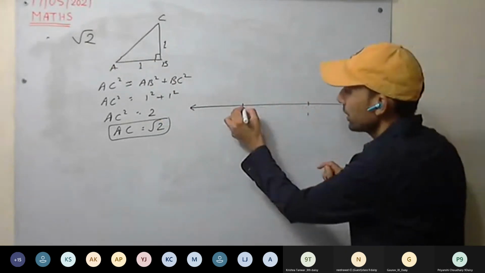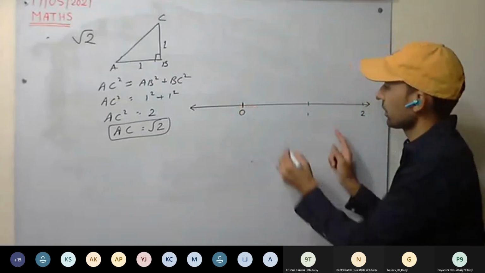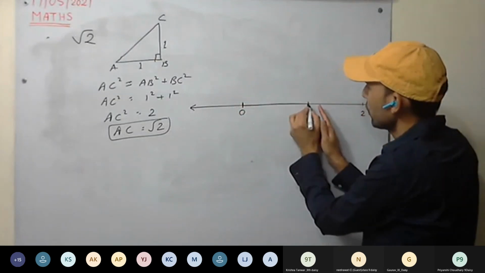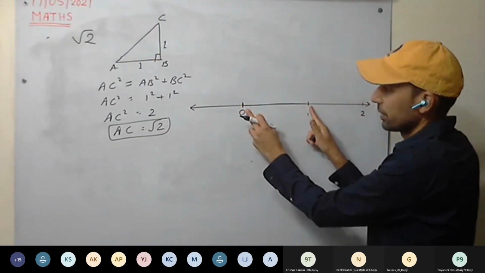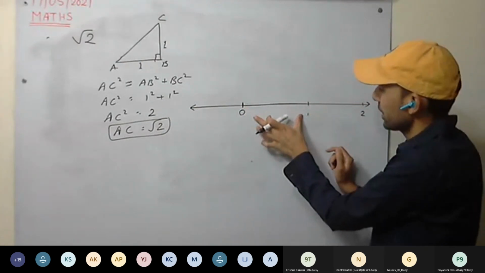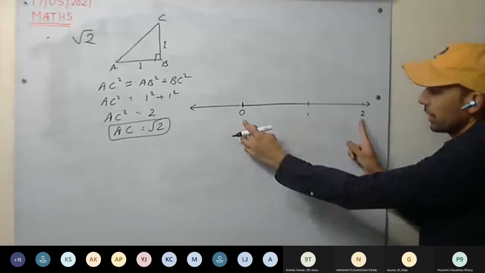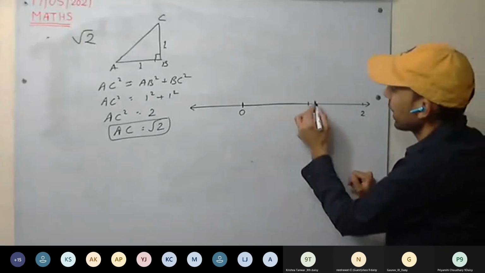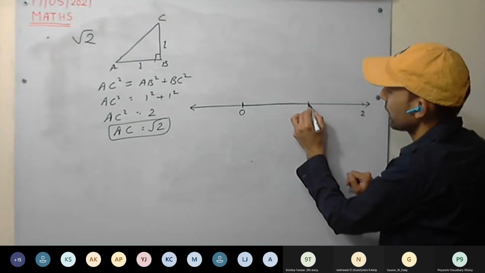So from 0 we'll start. So this is our 1 centimeter we have drawn. Okay, 1 centimeter length we have drawn. This is 1 centimeter, this is 2 centimeters. This is fine. Now from here we will draw a perpendicular.